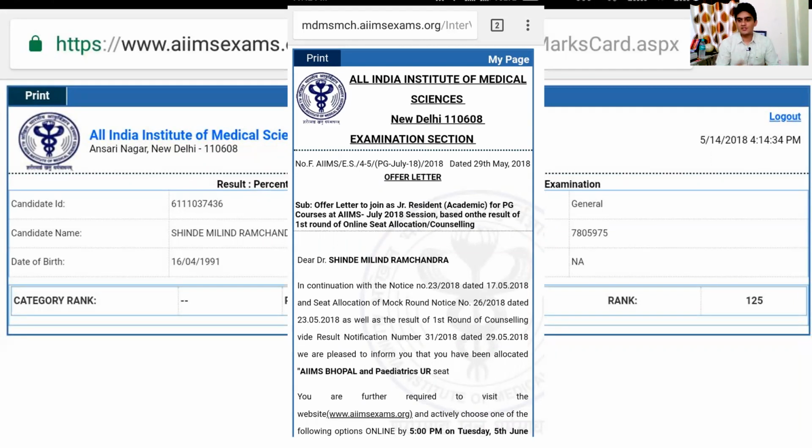I received my result. I was ranked 123 in the AIIMS exam. And on this day, 29th May 2018, I received my offer letter from the AIIMS New Delhi exam section. I had been allotted the AIIMS pediatrics UR seat. That was the happiest day of my life.